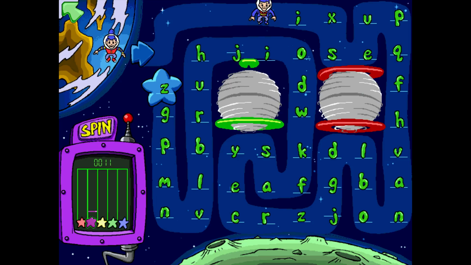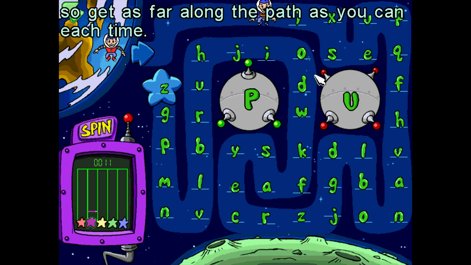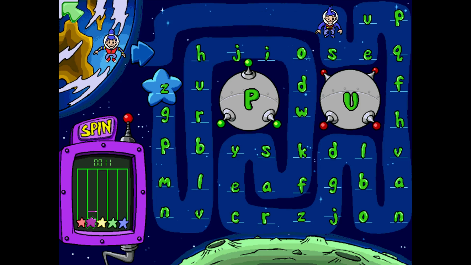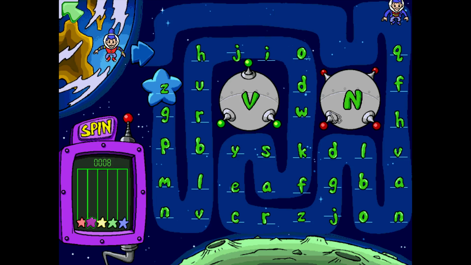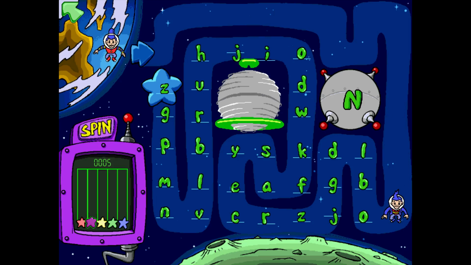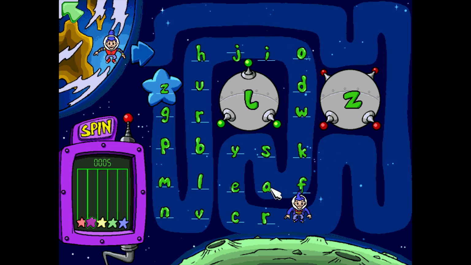But even if I play this perfectly, I don't have enough star power, so get as far along the path as you can. This P is the next one, but I only have 11, and it uses 3 each time. V, N. So I have 2 more of these, and then I'm out. L. And they're probably not going to let me win, or reward me for getting further.